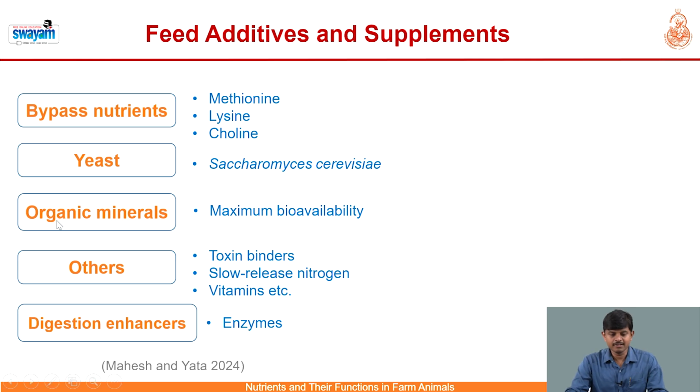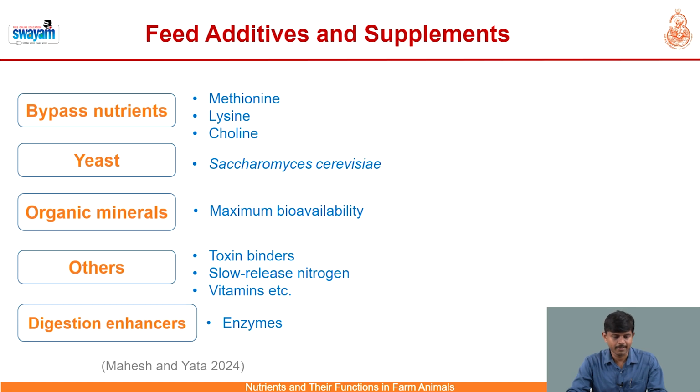Apart from minerals and vitamins, we also have another component of micronutrients that is known as feed additives and supplements. As the name itself indicates, a feed additive is a non-nutritive component of the ration, whereas a supplement is a nutritive component of the ration, which is added over and above the basal diet.